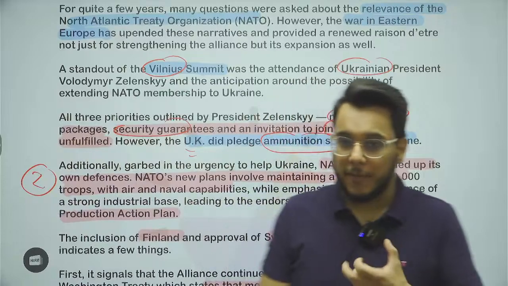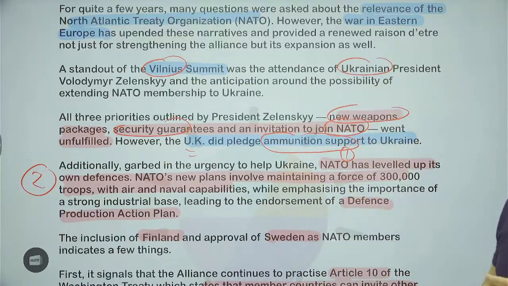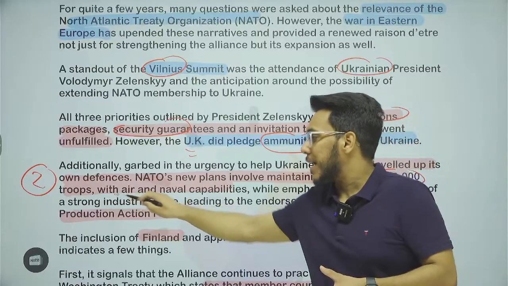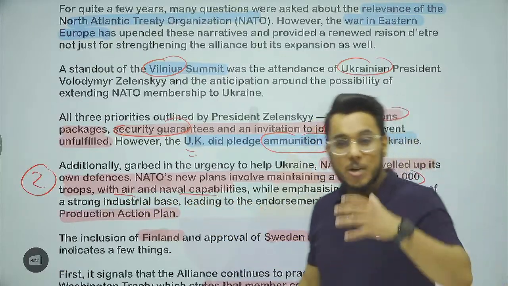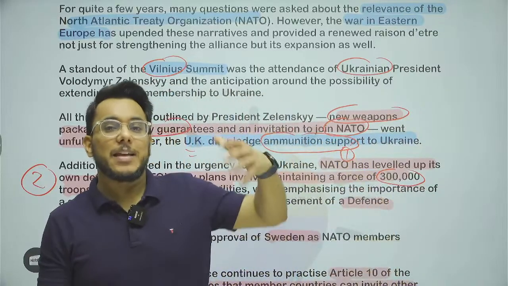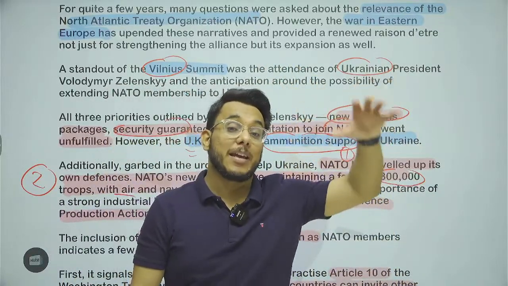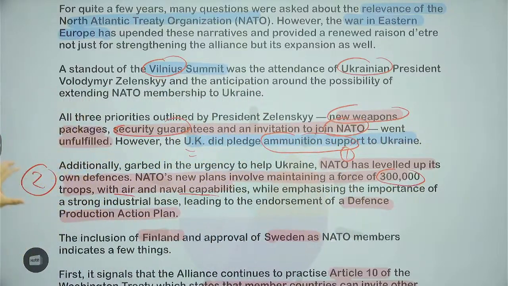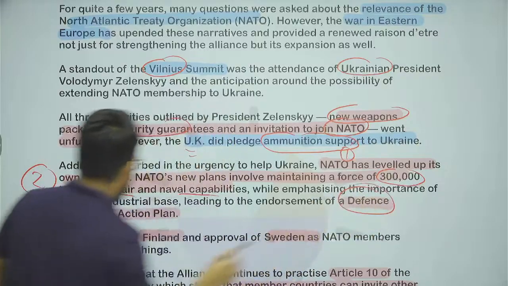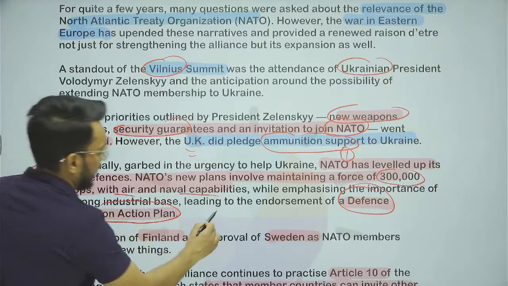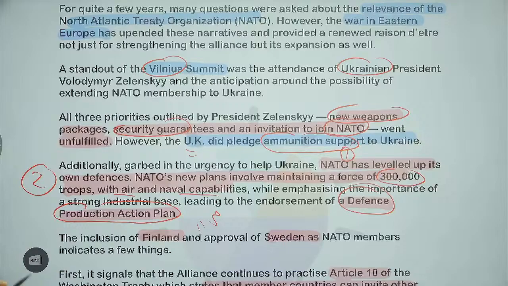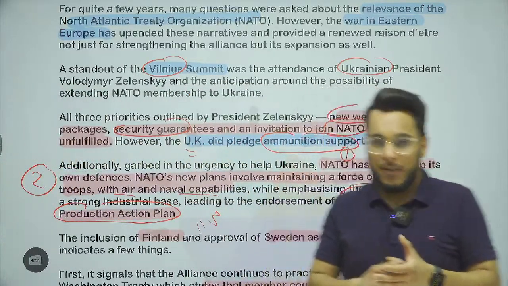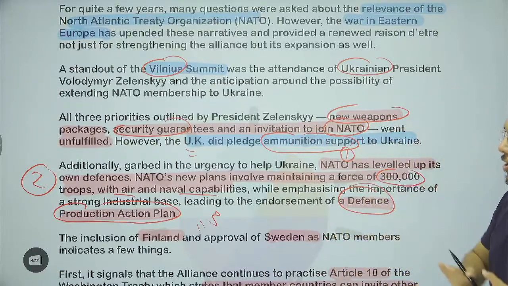Second development is that NATO countries say there is an ever-rising fear of Russia, and therefore they have decided to deploy 3 lakh troops with air and naval capabilities, to be ready if there is any future aggression by Russia or China against them. And third, these countries have also talked about the defense production action plan. They say we will invest in weapon and ammunition manufacturing.